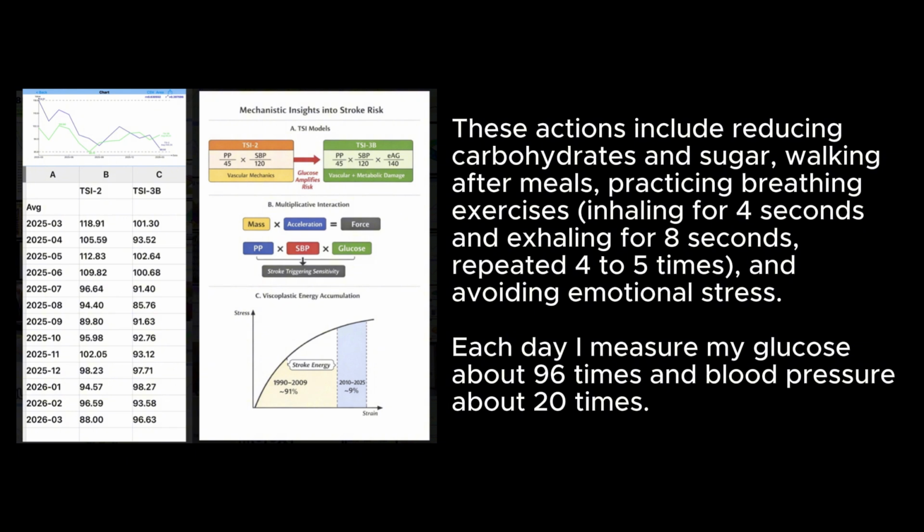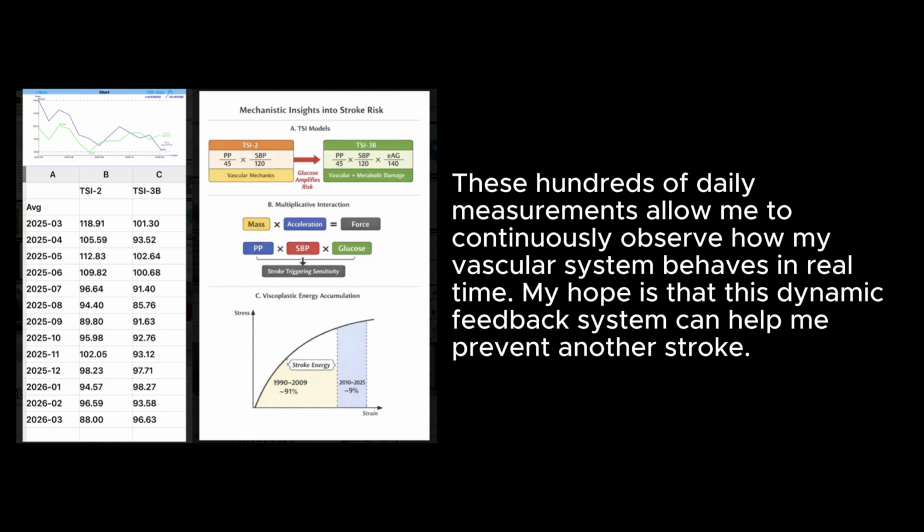Each day I measure my glucose about 96 times and blood pressure about 20 times. These hundreds of daily measurements allow me to continuously observe how my vascular system behaves in real time. My hope is that this dynamic feedback system can help me prevent another stroke.